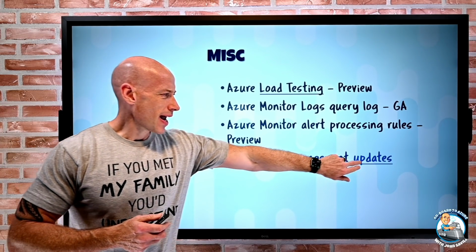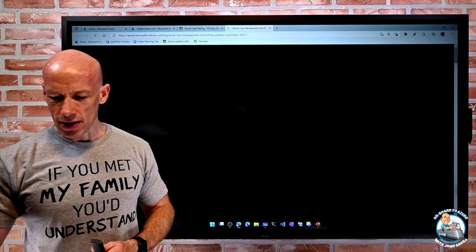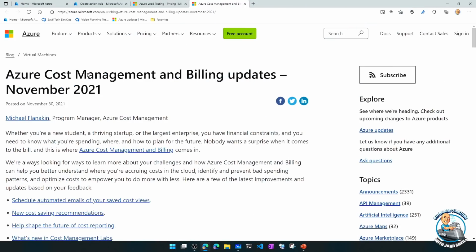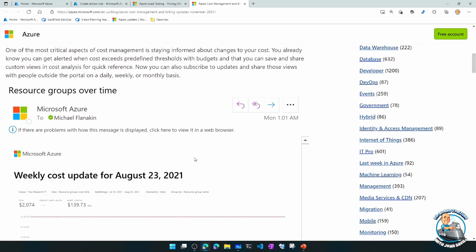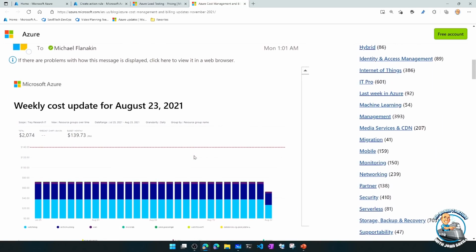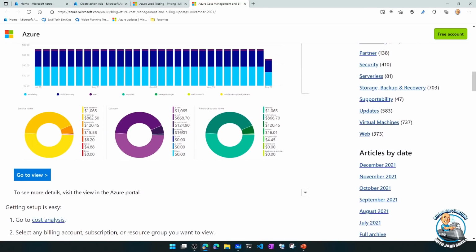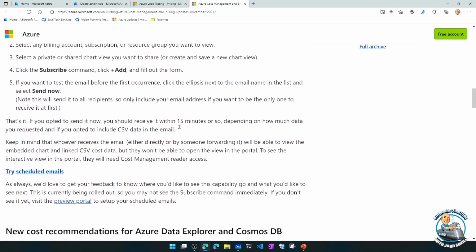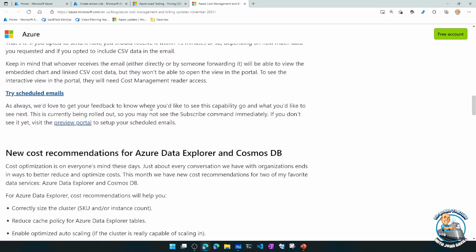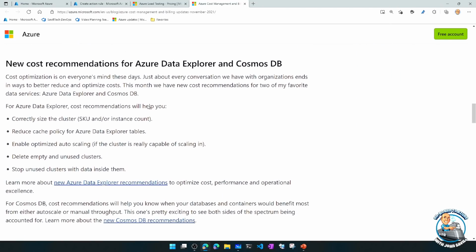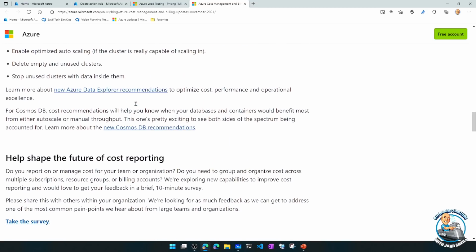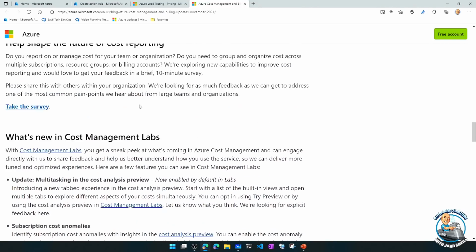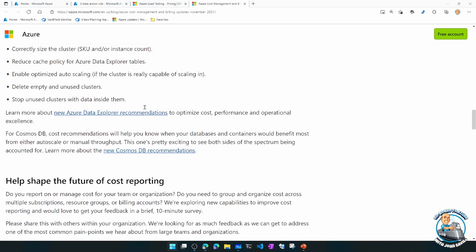Azure Cost Management has some updates. I think it was really two key updates. If we quickly go and look at this. Right, so I can now schedule an email that will fire off an email to me letting me know about some of the core cost analysis I have in my environment. You can go and set this up. I'll have the link in the description below. And there are now new cost recommendations for Azure Data Explorer and Cosmos DB. Things really to help me optimize my spend once again. And there's some other little bits of additional data.